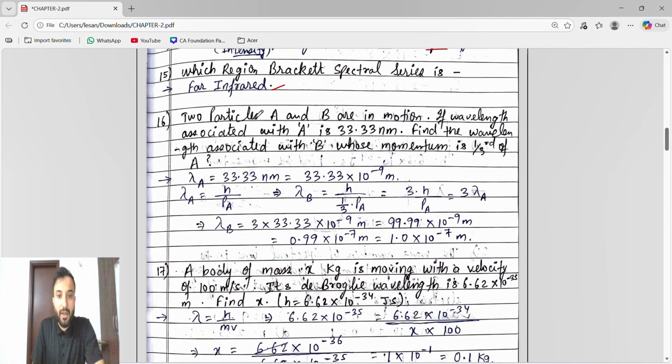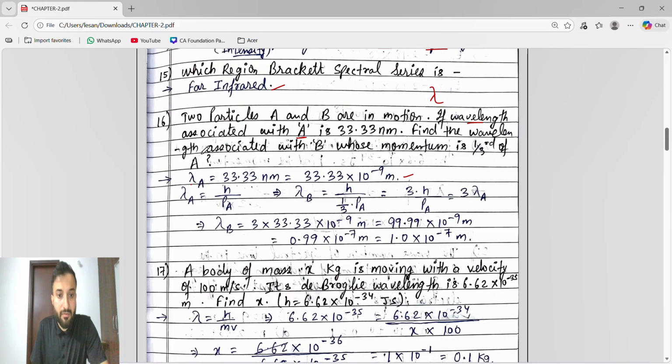See, two particles A and B are in motion. The wavelength associated with A is 33.33 nm. Wavelength is denoted by lambda. So the wavelength of A is 33.33 nanometer, and we have to write it in the standard form, meter: 33.33 into 10 to the power of -9 meter.